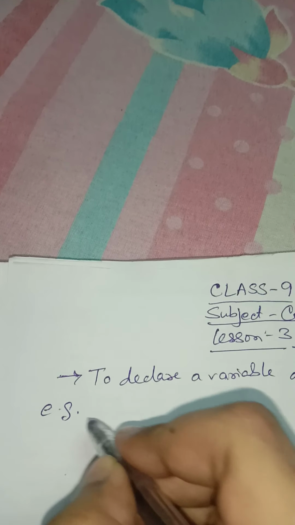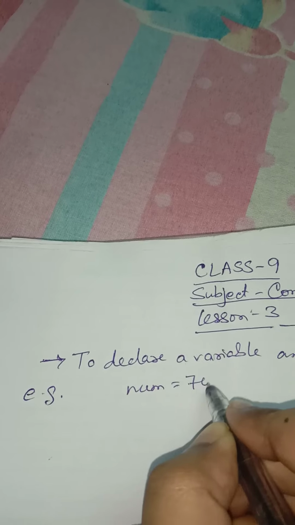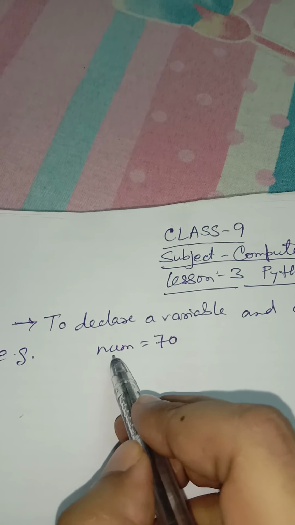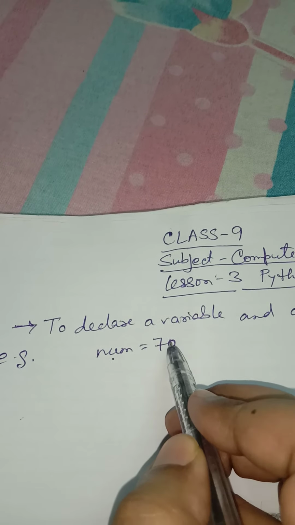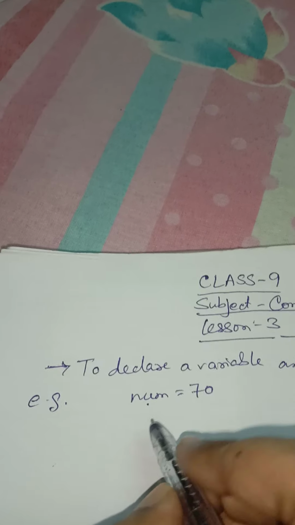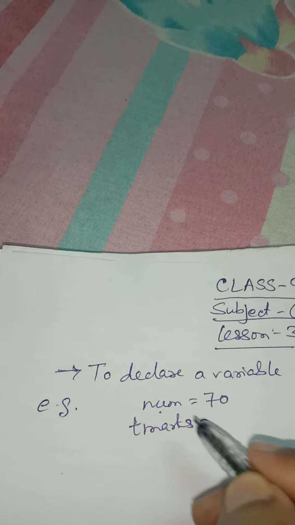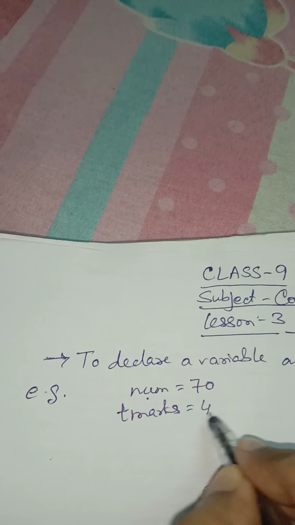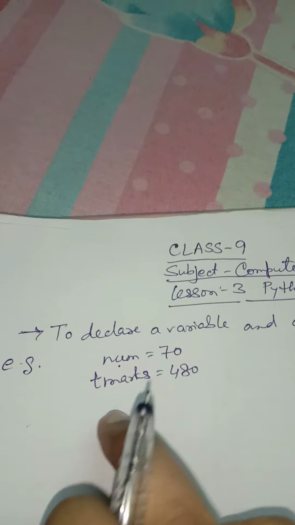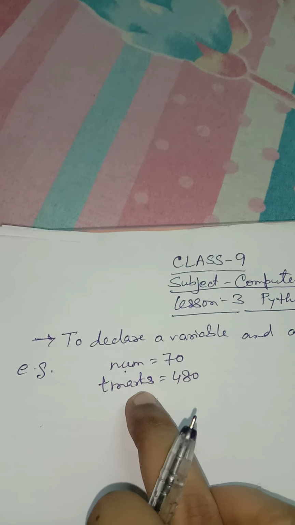suppose I have written num is equal to 70. So here num is a variable and the value 70 is assigned to it. Then I am writing another variable, tmarks, for total marks, is equal to 480. So tmarks is a variable and 480 is the value assigned to it.